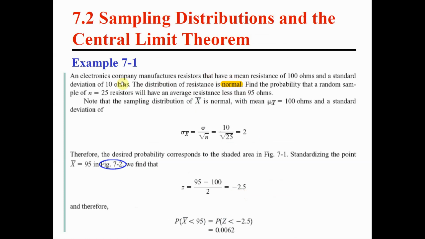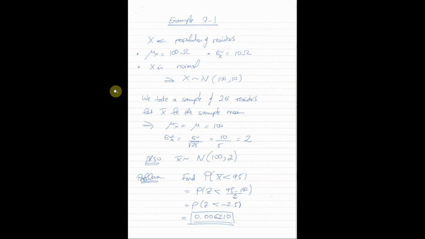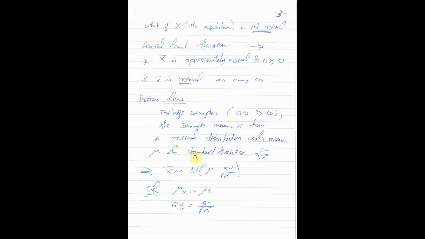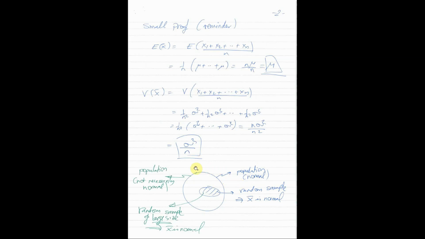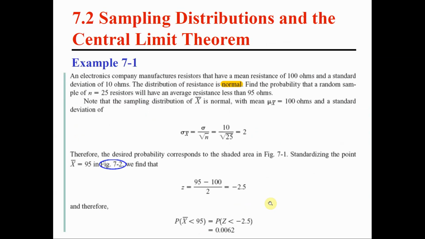That means that if we take a sample of any size, the sample mean has also a normal distribution regardless of the size. So let me go back to this illustration here. If we have a population, as long as this population is normal, if we take a sample of any size, X bar has a normal distribution. So what would change in the question? How could we have solved it if this was not given?